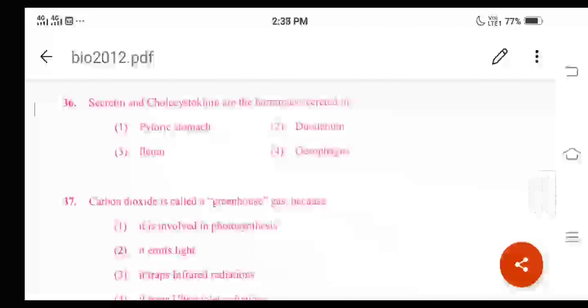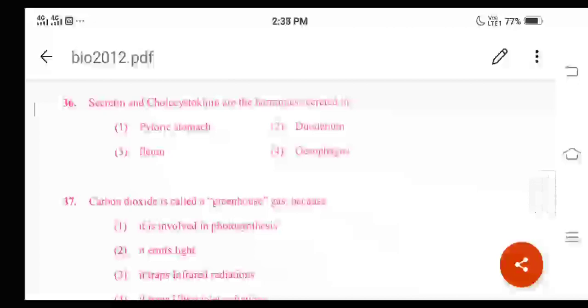The hormone cholecystokinin is responsible for stimulating the digestion of fat and protein, and it is synthesized and secreted by the enteroendocrine cells in the duodenum. Because of this, option 2 is the correct answer.